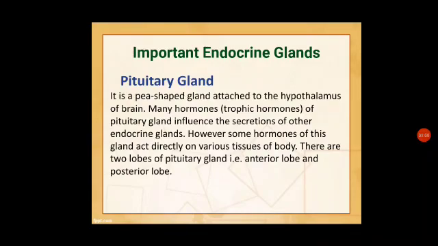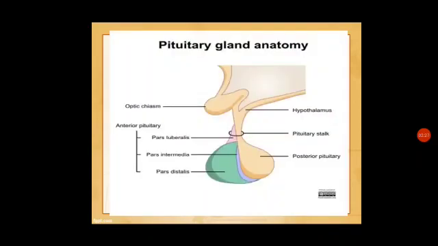This is a pea-shaped gland, and it is just attached to the hypothalamus of the brain, and it secretes many trophic hormones which directly influence the body, and some hormones directly act on the various tissues of the body. It contains two lobes, the posterior lobe and the anterior lobe.